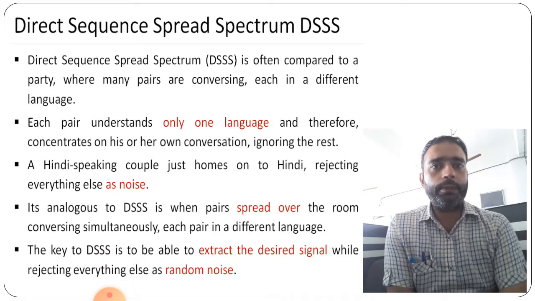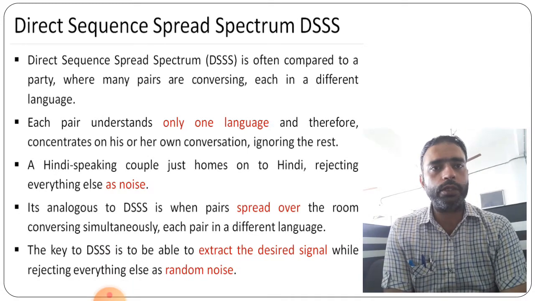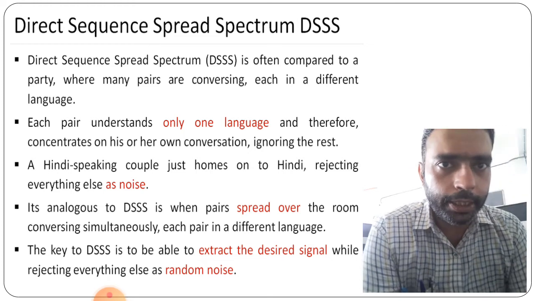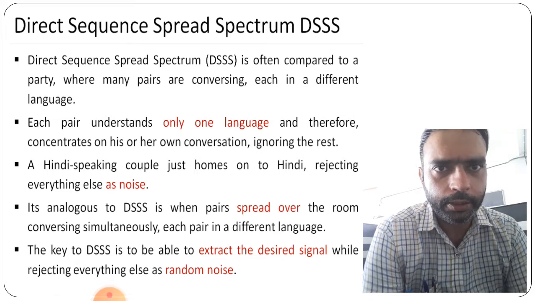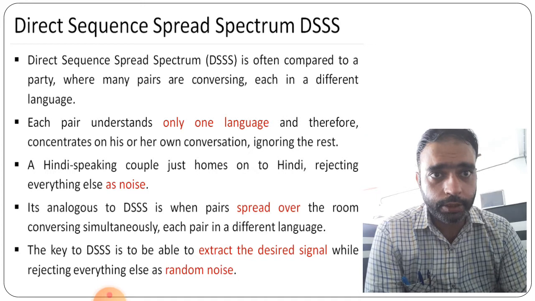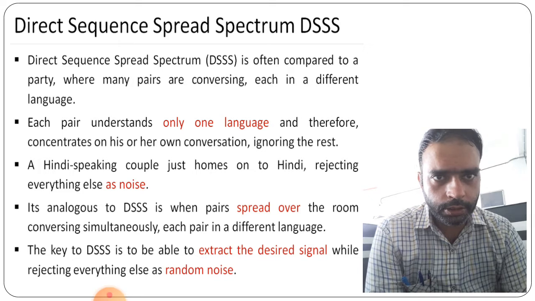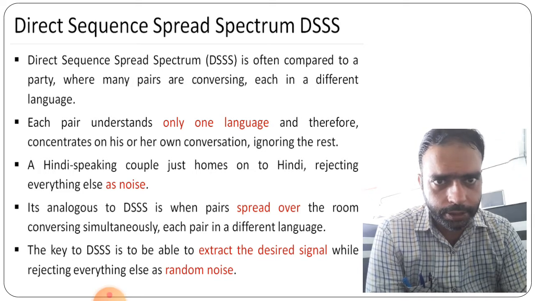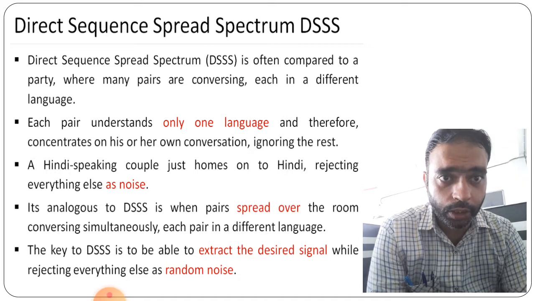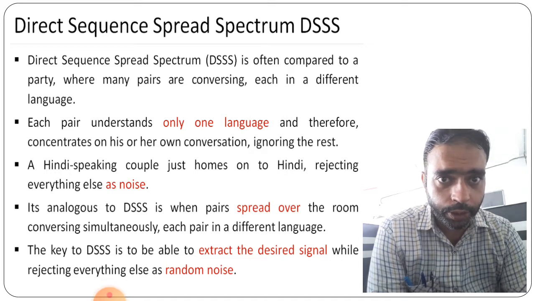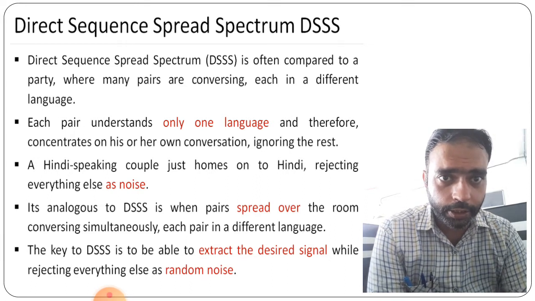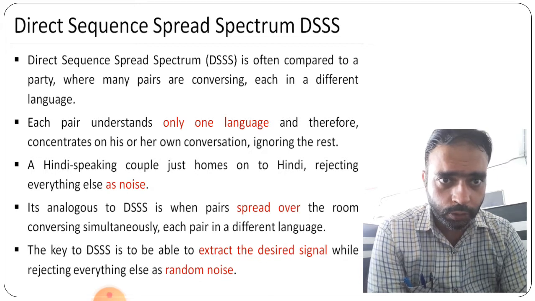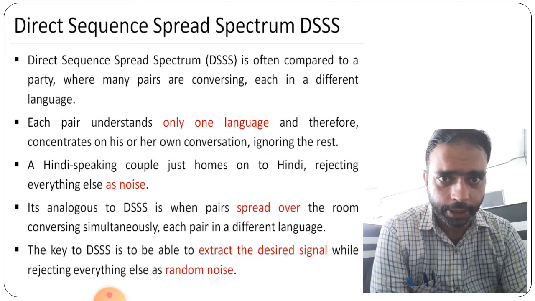Now we see direct sequence spread spectrum. It is often compared to a party where many pairs are conversing, each in a different language. Each pair understands only one language and concentrates on its own conversation, ignoring the rest. For example, a Hindi-speaking couple just homes onto Hindi, rejecting everything else as noise.